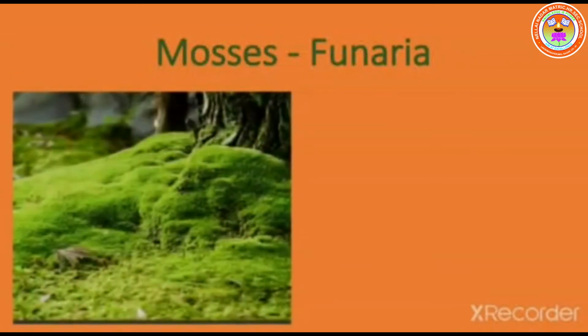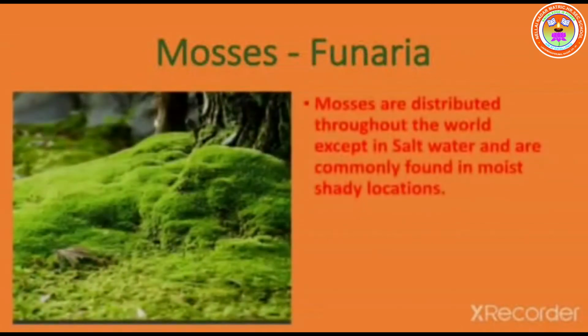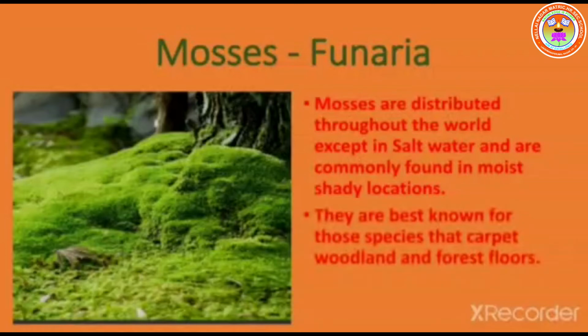The next type is mosses. Example is Funaria. Characteristic features of mosses: they are distributed throughout the world except in salt water and are commonly found in moist, shady locations. They are best known for those species that carpet woodland and forest floor.